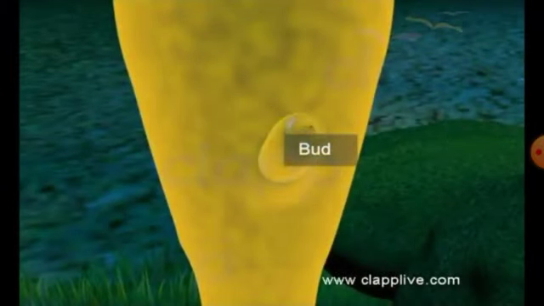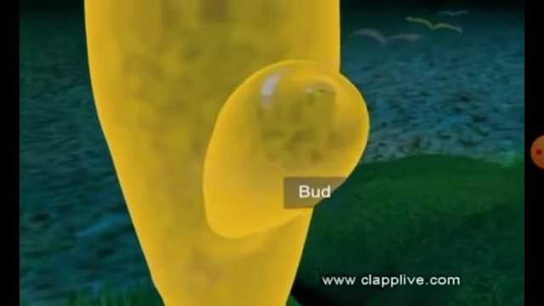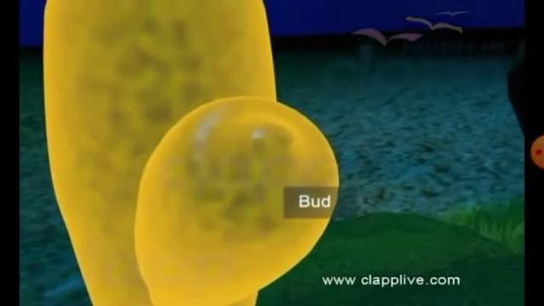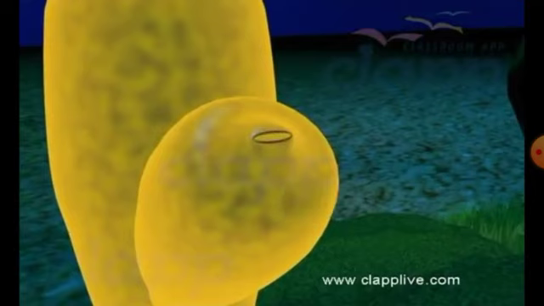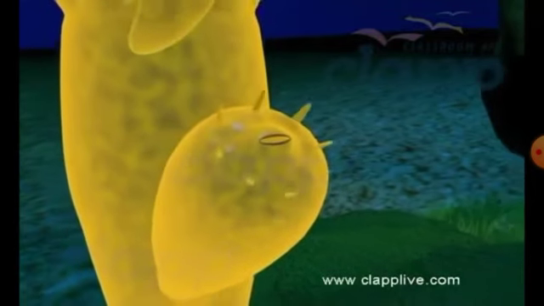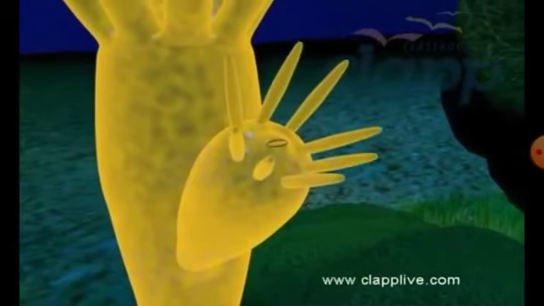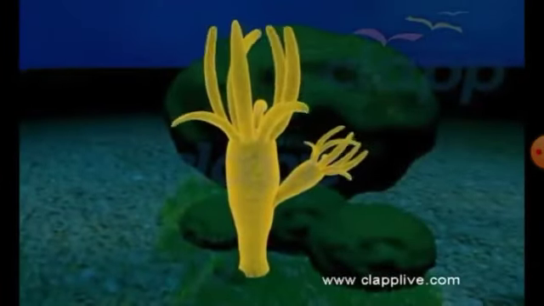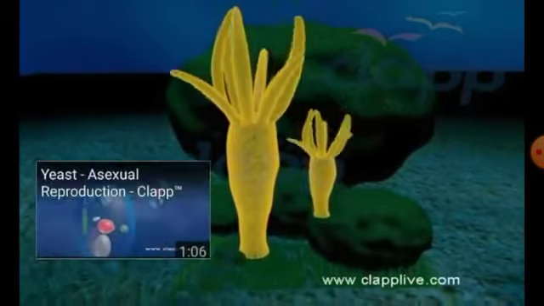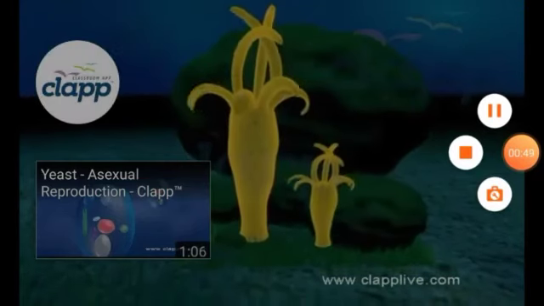It develops a mouth and tentacles, and during the growth of this daughter hydra, all the nourishment is provided by the parent hydra. When the total growth is completed and the young hydra is ready to survive independently, it detaches from the parent hydra and starts living.